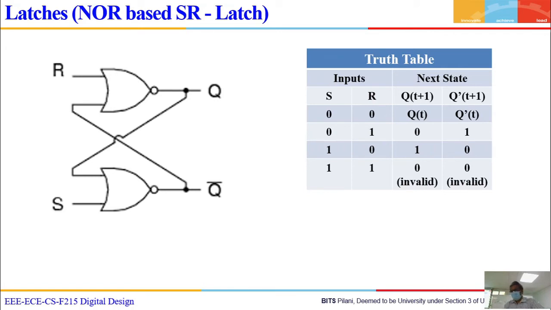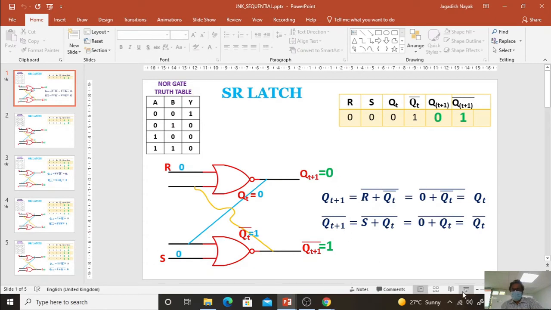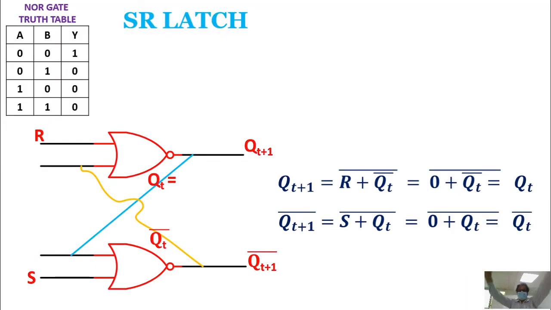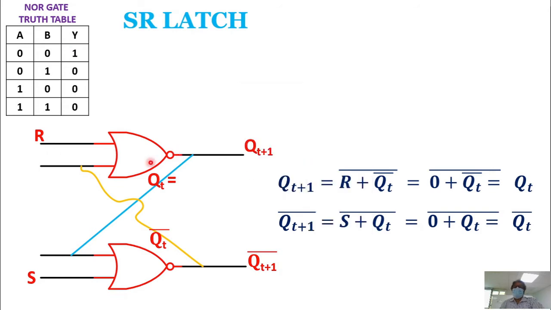So, latch. Okay, let us see the working principle of this. Try to understand this. This is very important. Now, this is a NOR gate, right? To understand this circuit, first what you require is the truth table of the NOR gate. If somebody doesn't know the truth table of the NOR gate, you will understand nothing. That's why I have given you the truth table of the NOR gate.